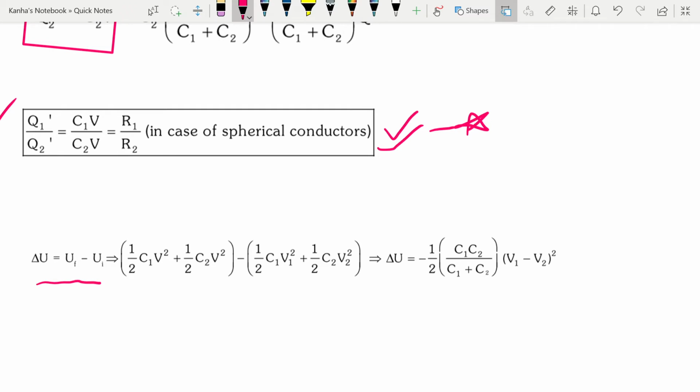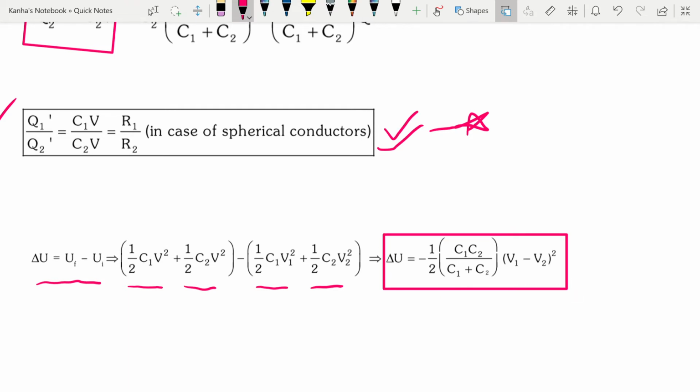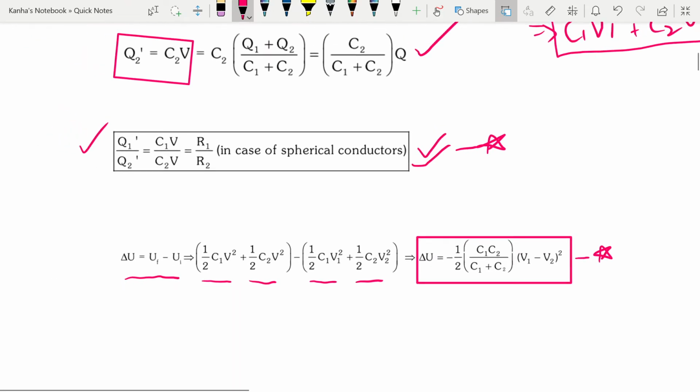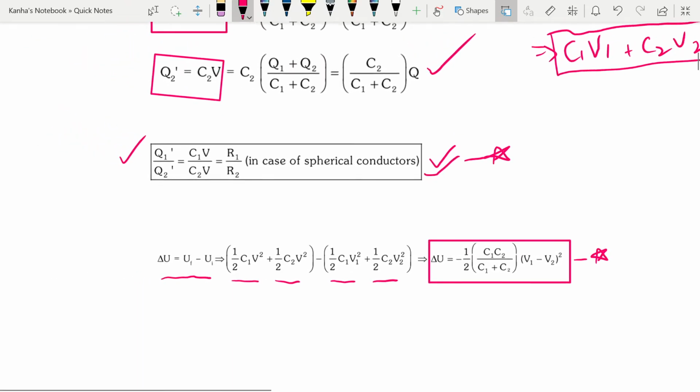Now what is U final? As the energy was given as half C V square, you calculate the energy for the first sphere after the connection, second sphere after connection, first sphere before connection, second sphere before connection. If you just do the basic algebra, you find that delta U is equal to minus half C1 C2 by C1 plus C2 into V1 minus V2 whole square. You don't necessarily need to remember this, you can easily derive it in the paper as well, as it does not take much time.